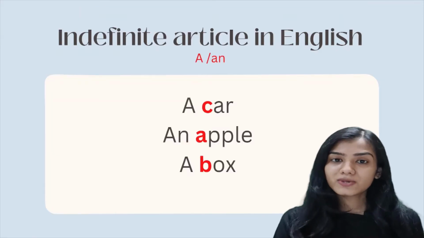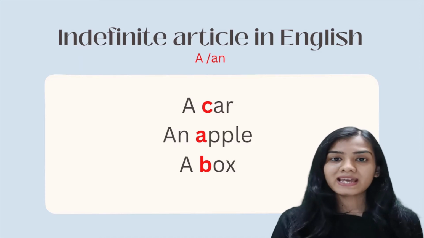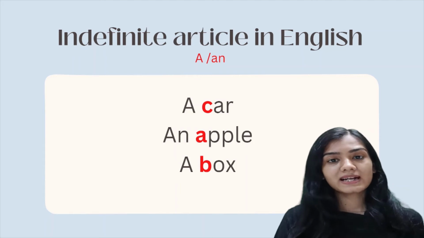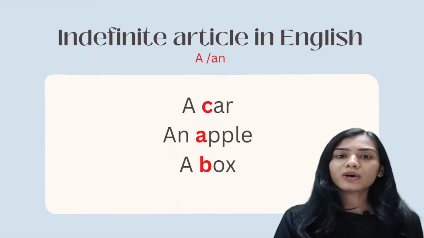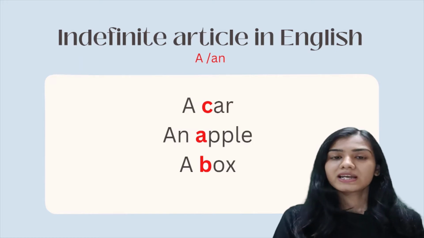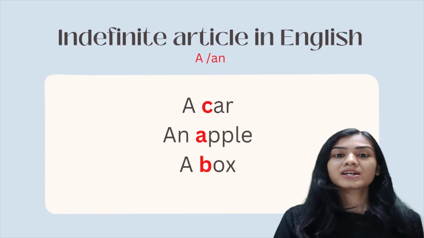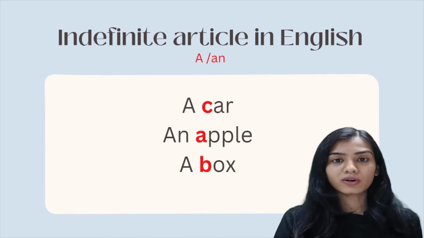Alright. So in English, when we talk about the indefinite articles, we have a and an. And how do we place these articles? We place these articles on the basis of whether our noun is starting with a vowel or if it is starting with a consonant. If our noun is starting with a vowel, we use an, and if our noun is starting with a consonant, we use a. So, a car, an apple, a box.